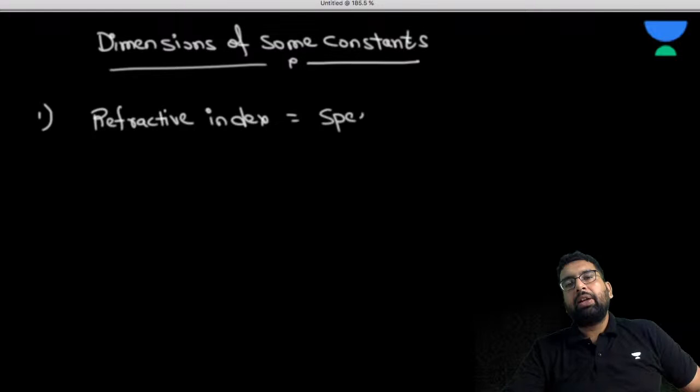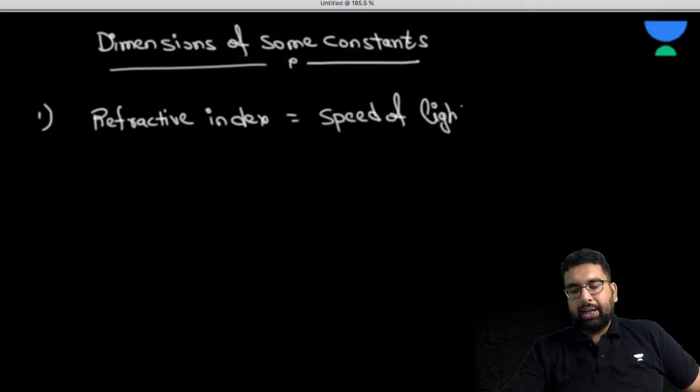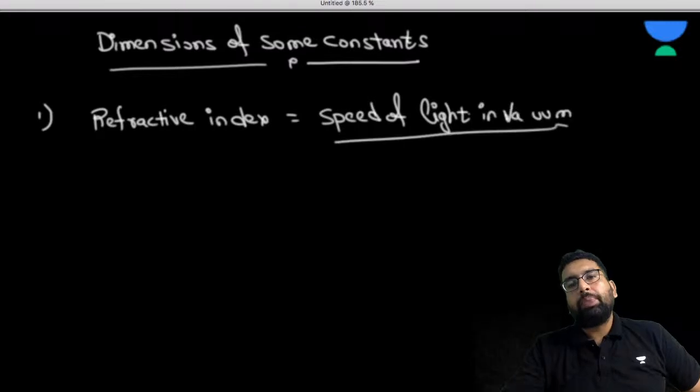So, speed of light in a vacuum upon speed of light in medium.